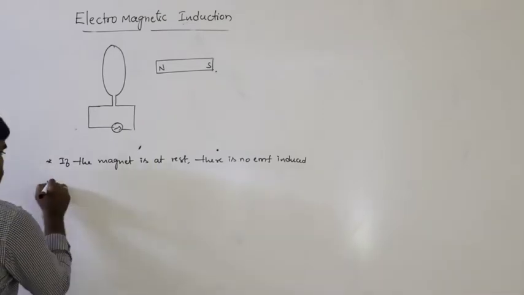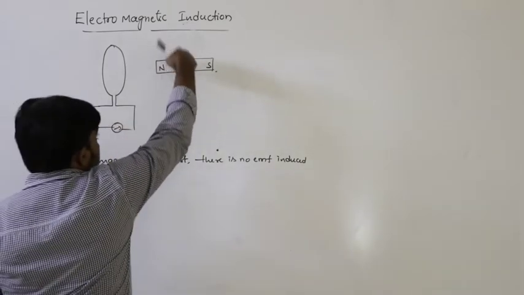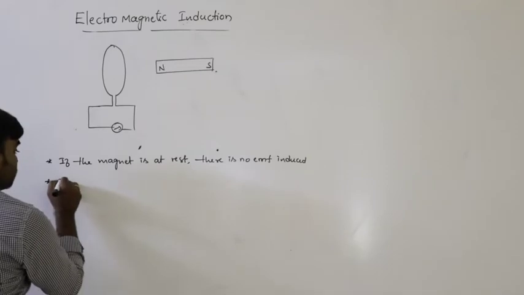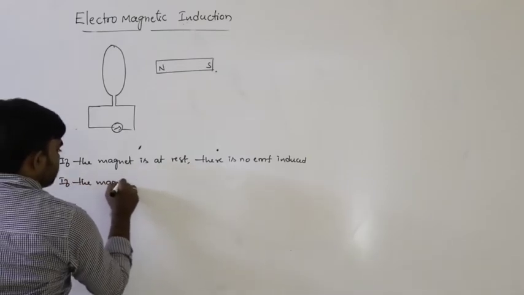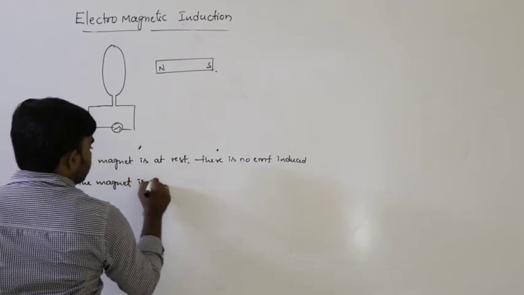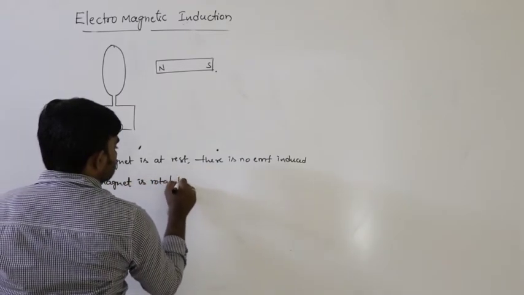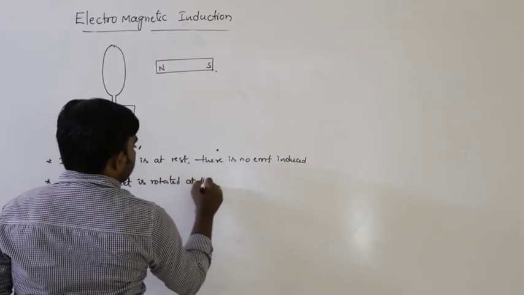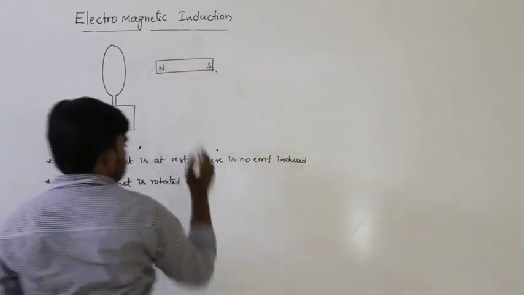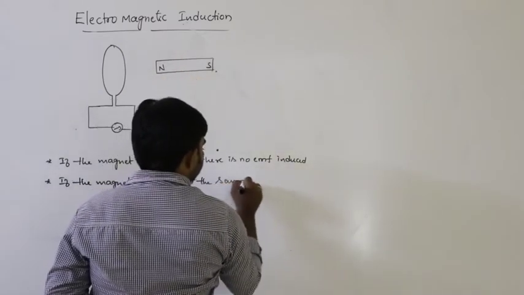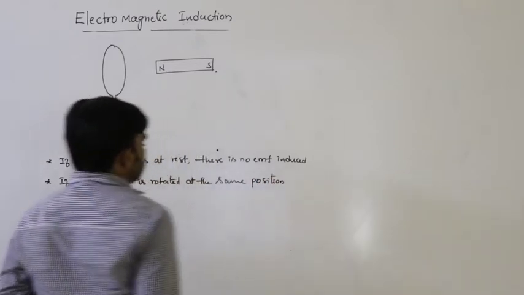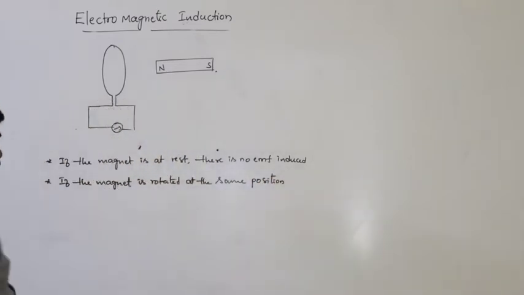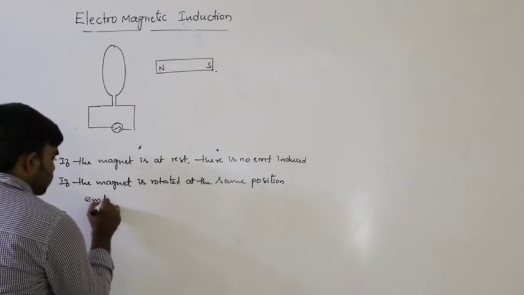Next point, if the magnet rotates about its own axis at the same position, at this position only, EMF is not induced.